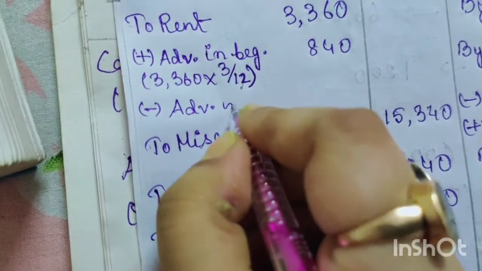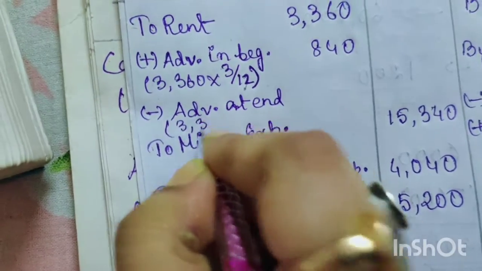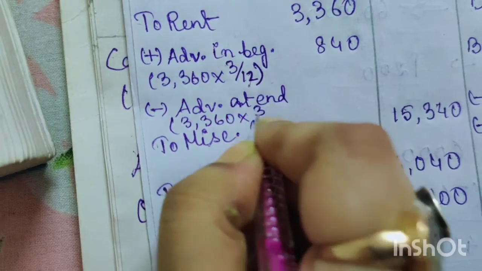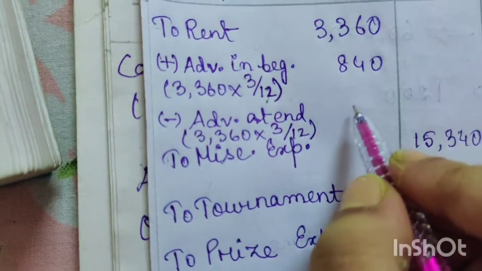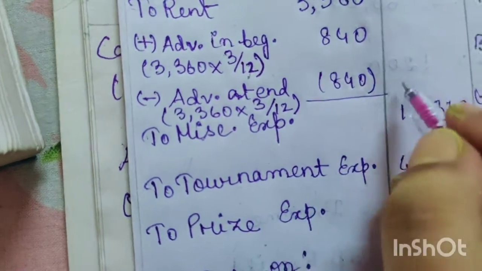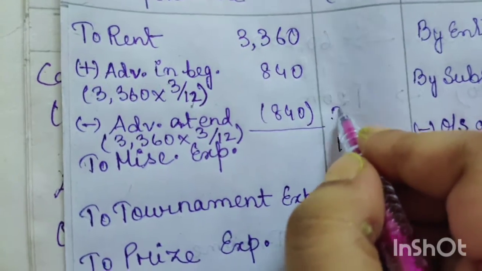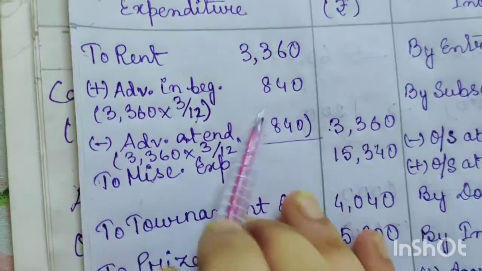So advance at the end, same calculation. 3,360, you have paid at the end also for 3 months, so it should be 840 again. So the overall balance is going to come same, 3,360. Okay, now let me explain this part once again.